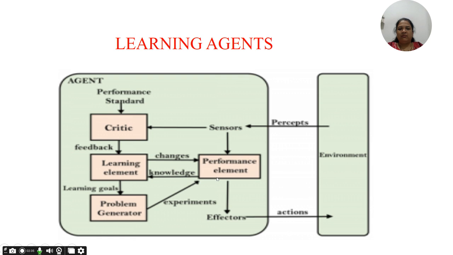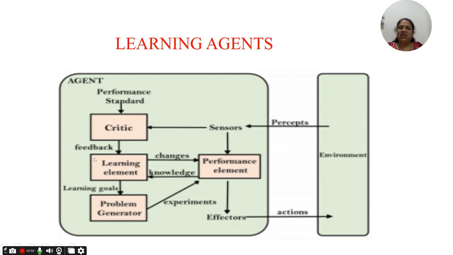Here is the diagram of the learning agent. We can see that the first block is the agent block, and the second one is the environment. Through sensors, the agent perceives the input from the environment, and these inputs can be taken from past experiences as well. Here we are going to see the different performance standards.